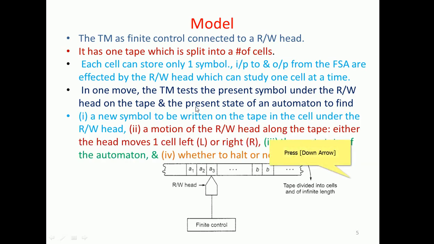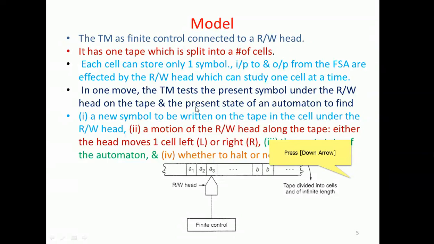a new symbol to be written on the tape in the cell under the read write head, right? So the new symbol is going to be written on the tape with the help of the read write head, and the motion of the read write head along the tape either moves to the left side or the right side. That is the second activity of the read write head, the complete mechanism of this Turing machine: the motion of the read write head along the tape goes one cell towards the left or the right.